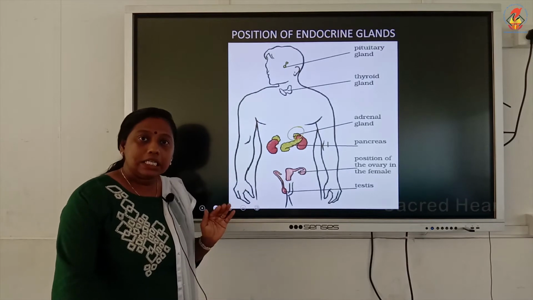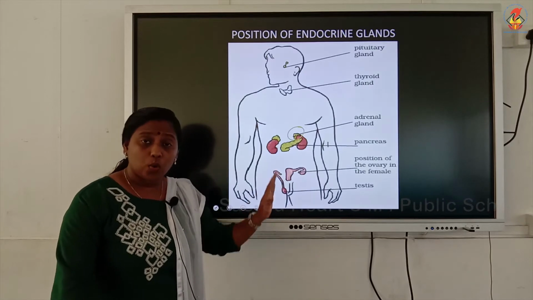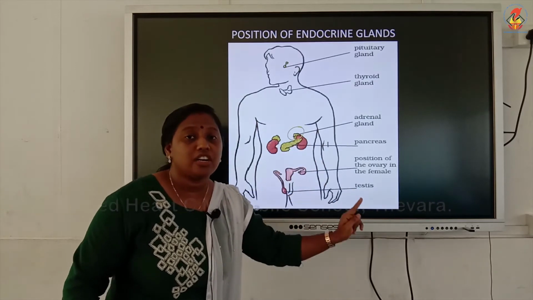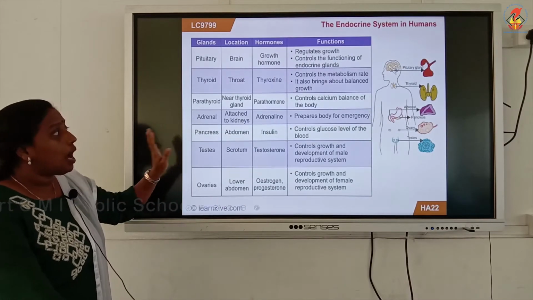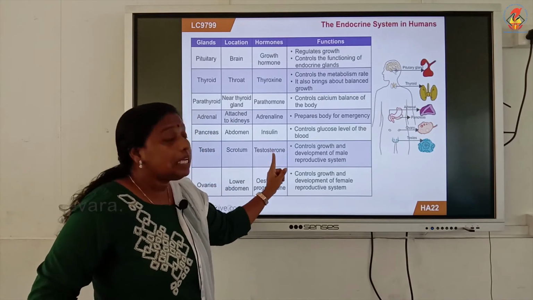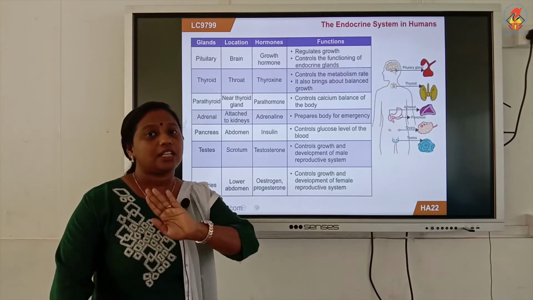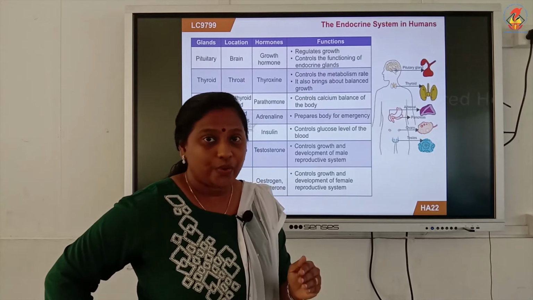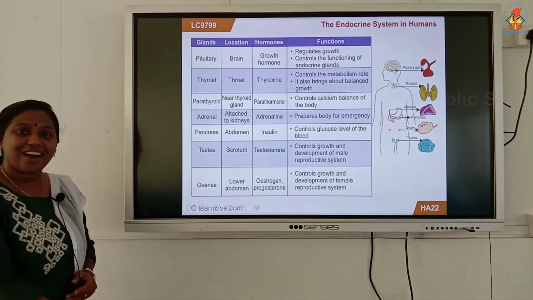Now we will study in detail about the various endocrine glands, their location, the hormones secreted by these glands, and their function with the help of a table. Children, I want all my children to please pause the video. If you want, please write down this table. This is very important. From this table itself, you will understand the whole function of all the endocrine glands. You can pause your video, and after that you can open it. Now, we will start.